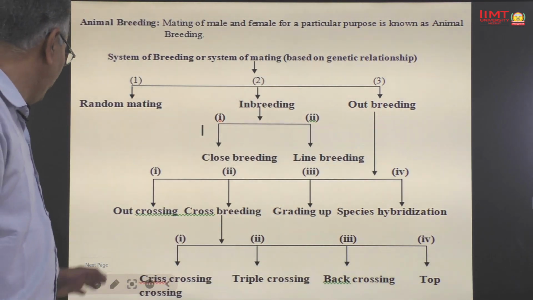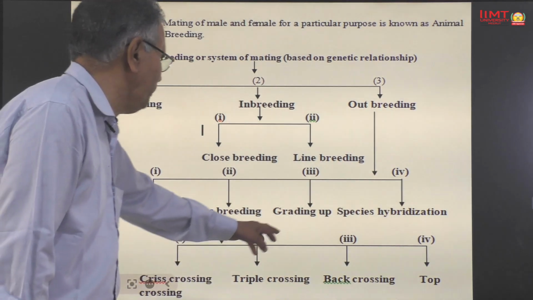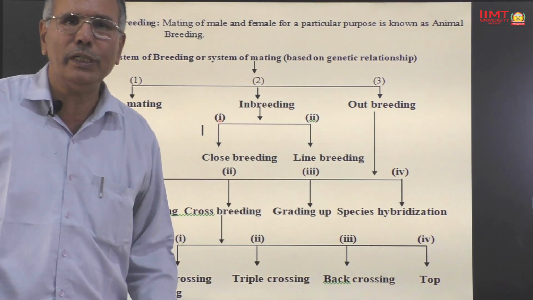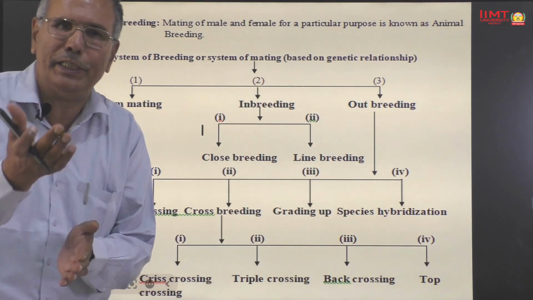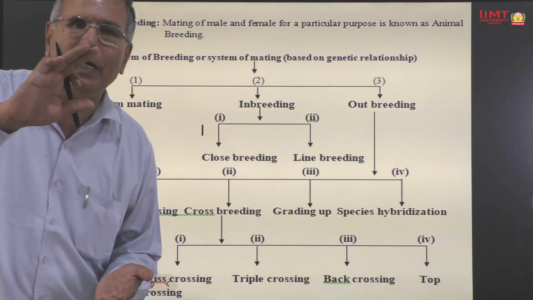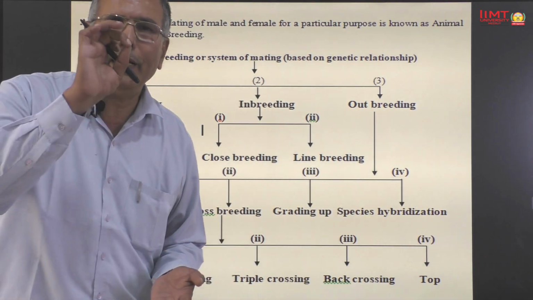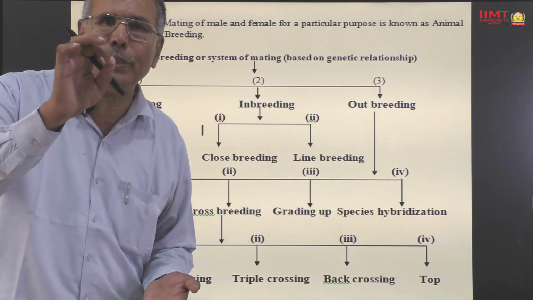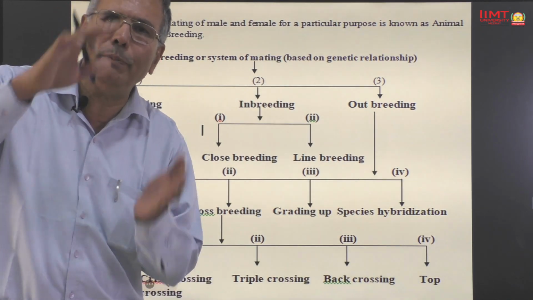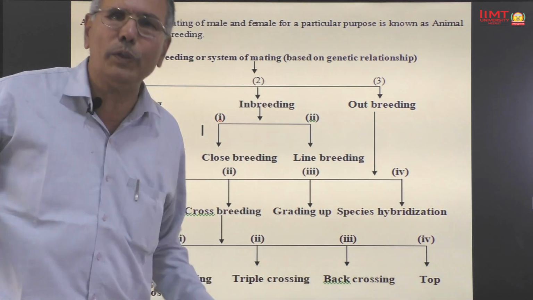Now I will tell you the major difference between criss crossing, triple crossing, back crossing and top crossing. In case of criss crossing, 2 breeds are crossed alternatively. In case of triple crossing, 3 breeds are crossed in a rotational manner. In back crossing, F1 female offspring is crossed with her own parent.